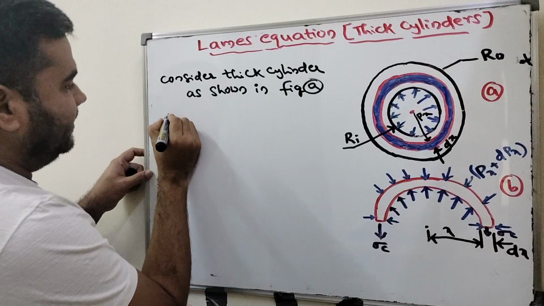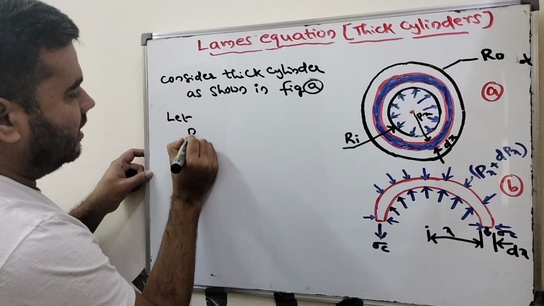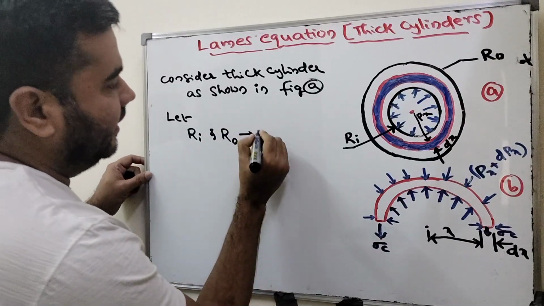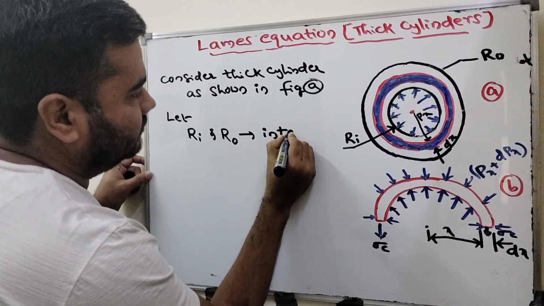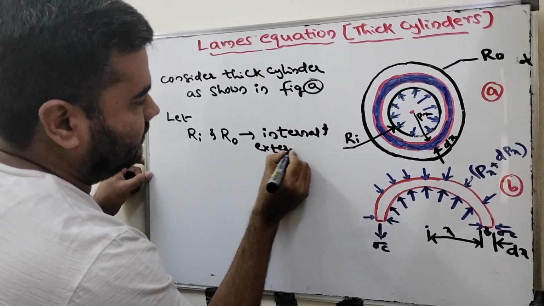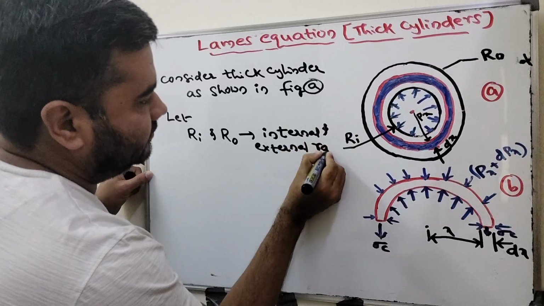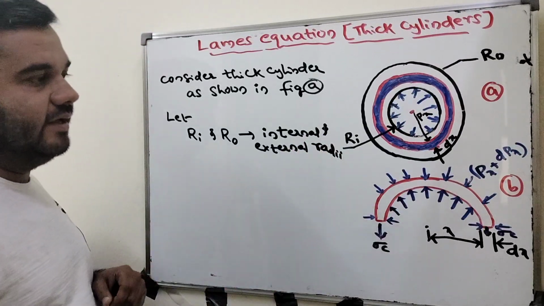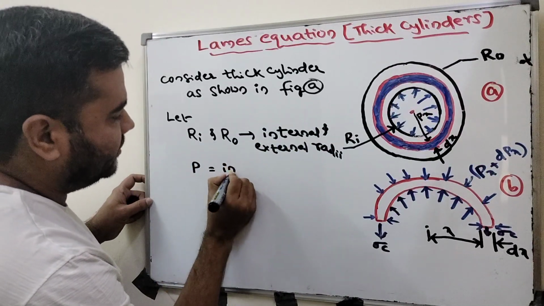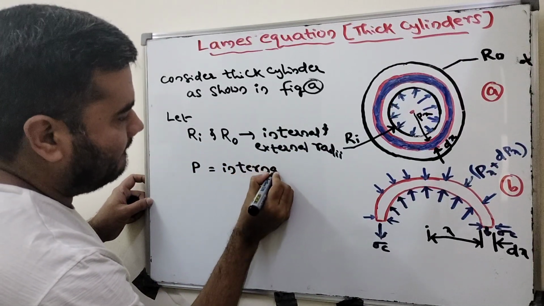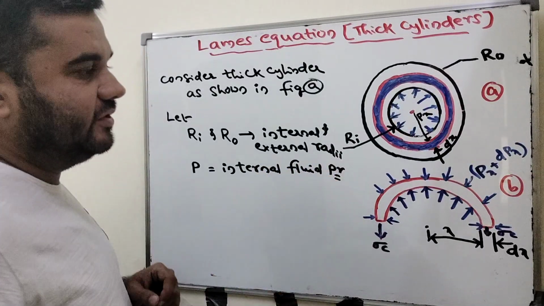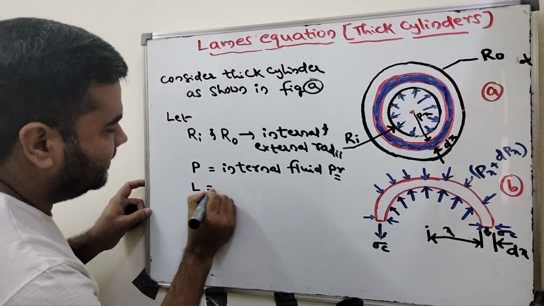So let Ri and R0 be the internal and external radii of the cylinder. Let P equal the internal fluid pressure, and L equal the length of the cylinder.